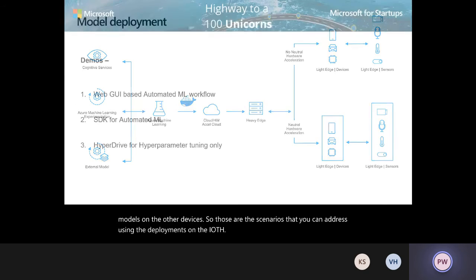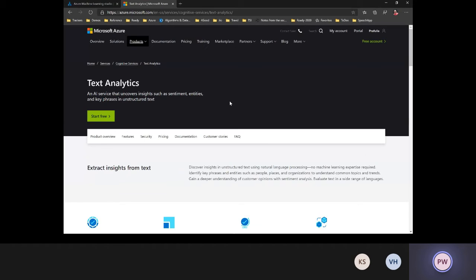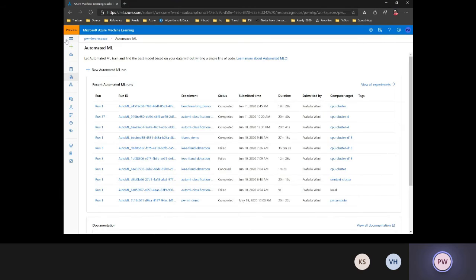Okay. Yeah, so I think with that, I'll just jump to the demos. We'll first look at how to create an automated ML workflow using the web GUI. Let me just go back to the slide. So this is what you get if you go to ml.azure.com, the interface for Azure Machine Learning Service.